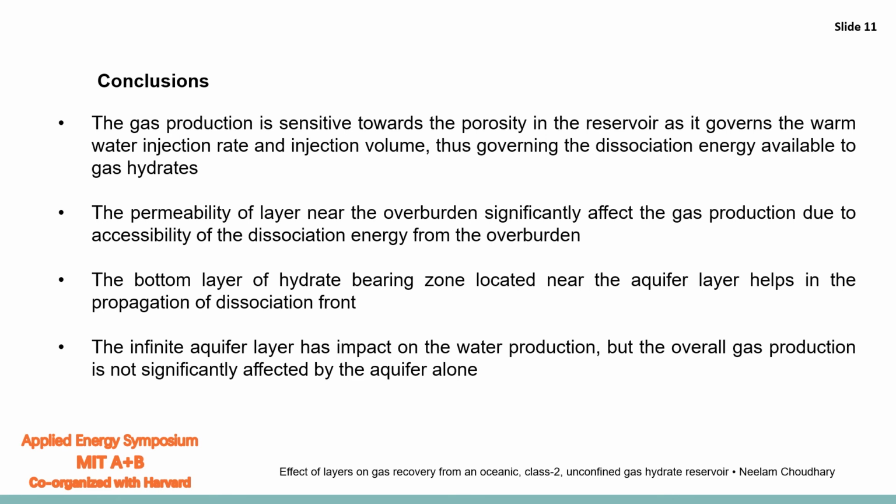The permeability of layer near the overburden significantly affects the gas production due to accessibility of the dissociation energy from the overburden. The bottom layer of hydrate bearing zone located near the aquifer layer helps in propagation of dissociation front. The infinite aquifer layer has impact on water production, but the overall gas production is not significantly affected by aquifer alone.